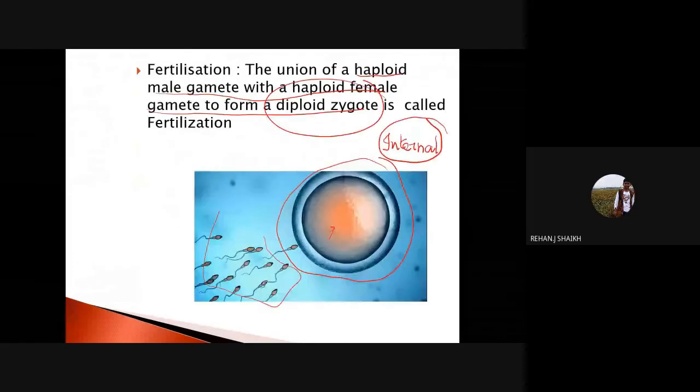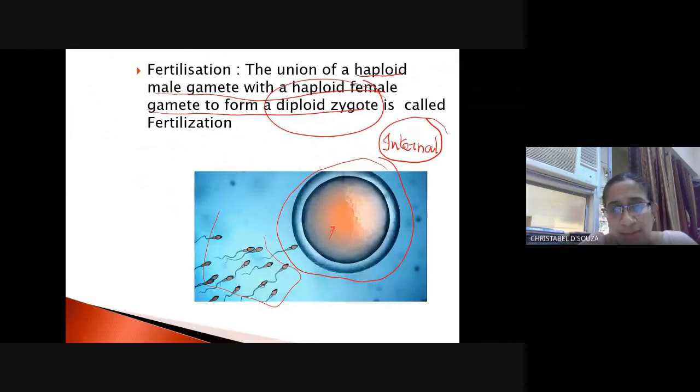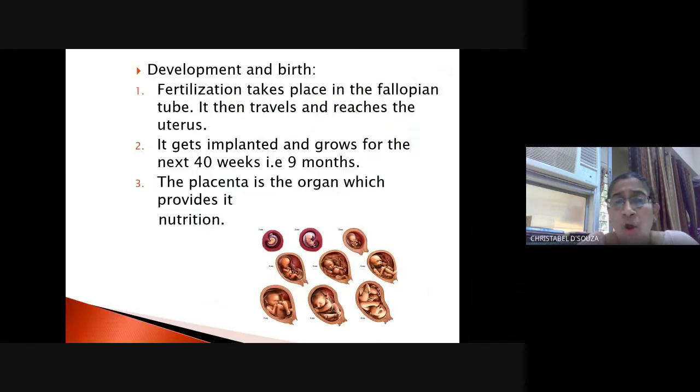Now, fertilization takes place in the fallopian tube. It then travels and reaches the uterus. It gets implanted in the uterus, and it grows for the next 36 to 40 weeks, that is for 9 months. The placenta is the organ which provides it with nourishment.